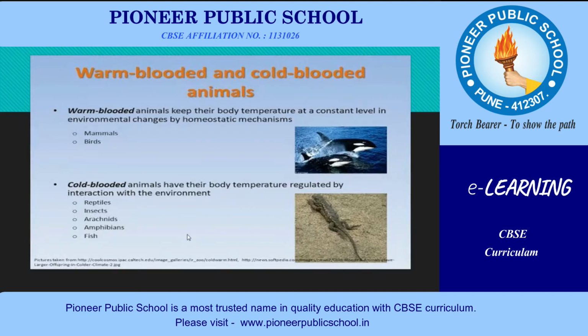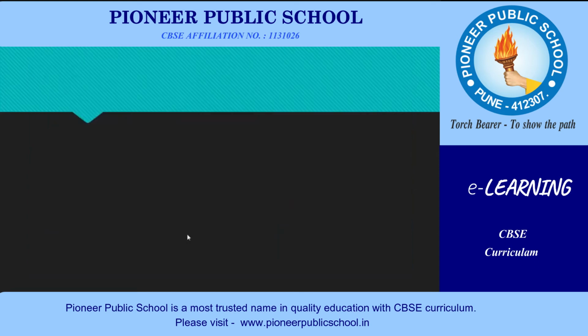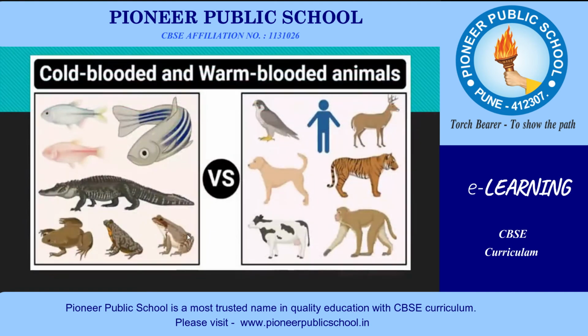See in this picture the cold-blooded animals and warm-blooded animals. On the left side these are the cold-blooded, and on the right side those animals are the warm-blooded. See, frog, crocodile, and fish are cold-blooded, and birds, human beings, deer, dog, lion, cow, and monkey are warm-blooded animals. This is all about cold-blooded and warm-blooded animals.